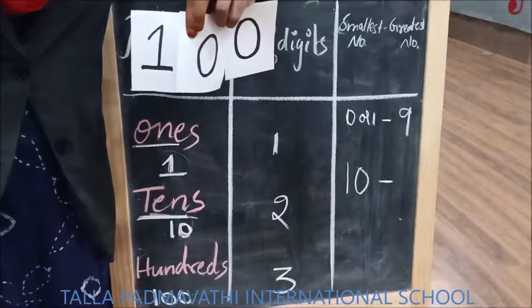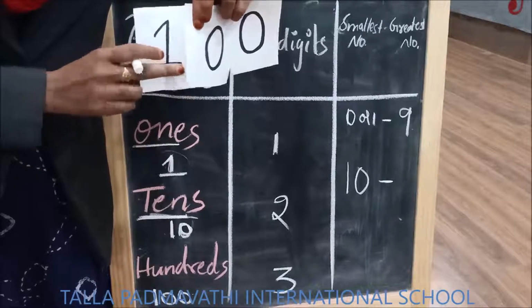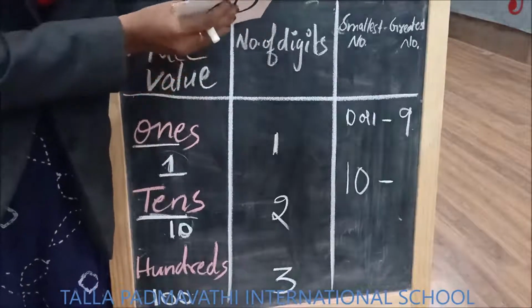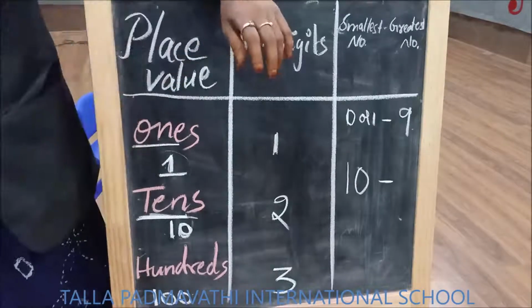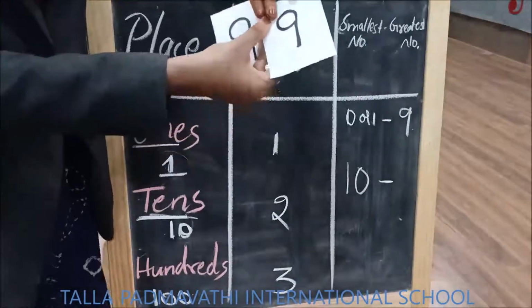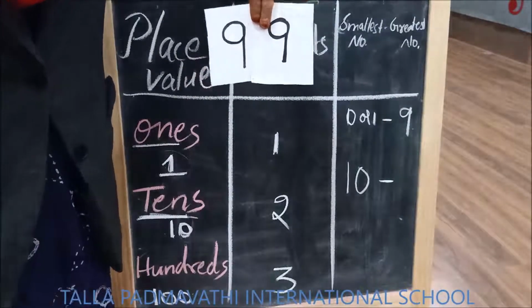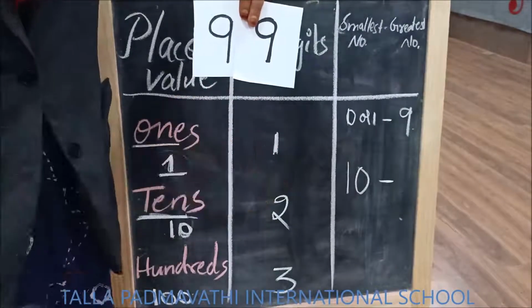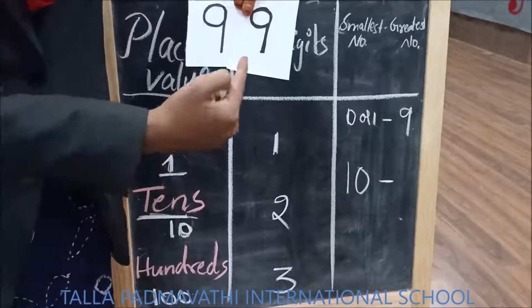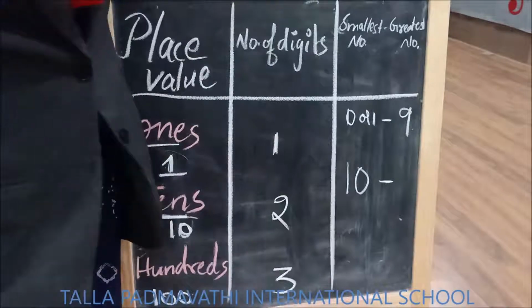Is it a 2-digit number? No. So what was the number before 100? 99. Let us see how many digits are there in 99. 99 is a 2-digit number. After 99 comes 100, which is a 3-digit number. So 99 is the greatest 2-digit number.